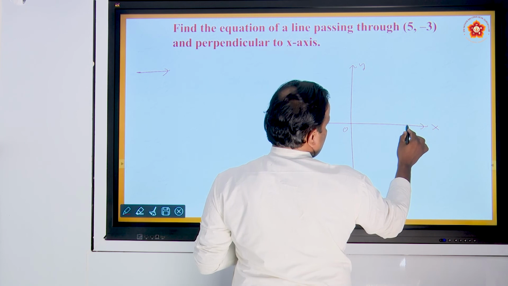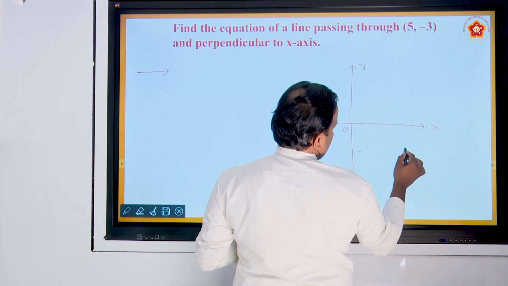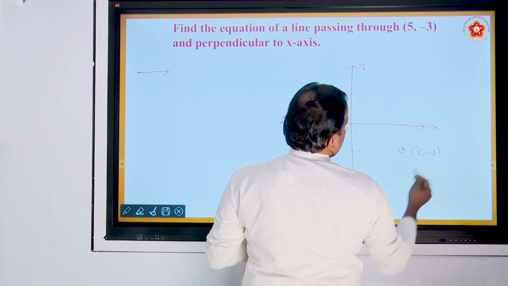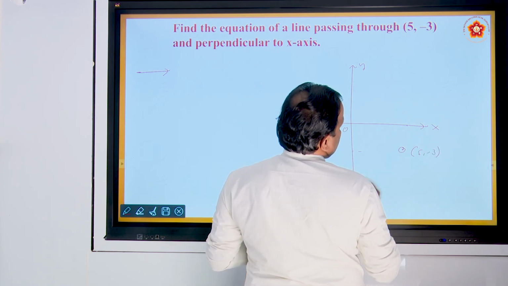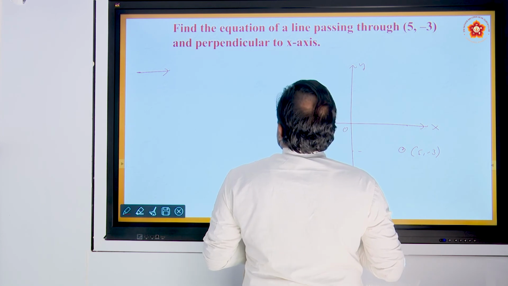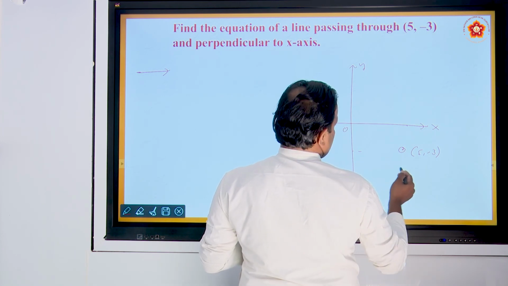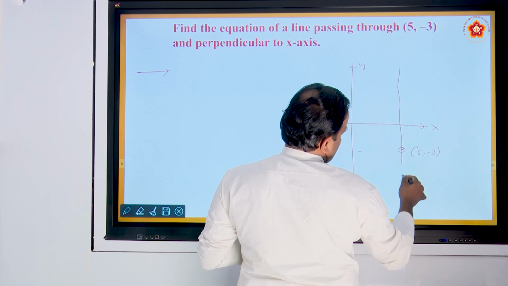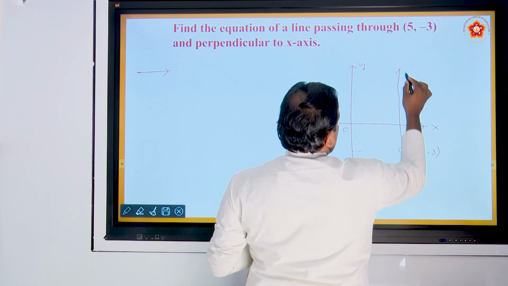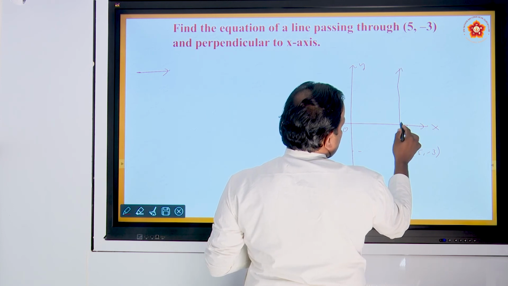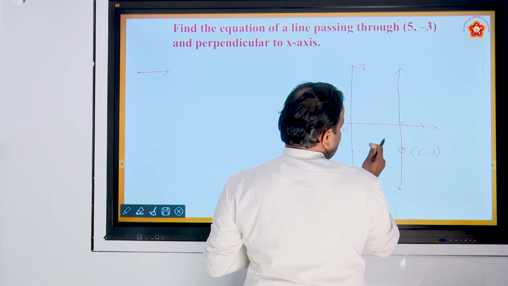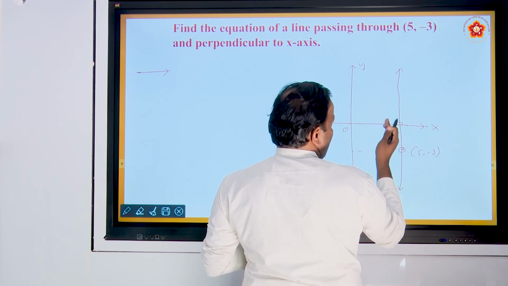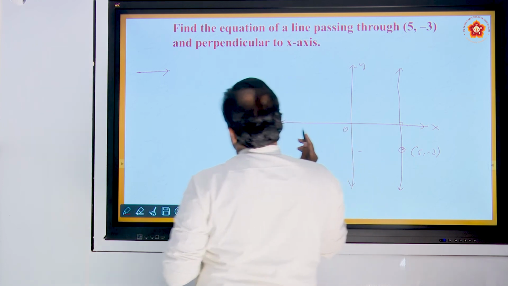Means here, take x as 5 here and y as 3 below, like here. 5 comma minus 3 is in the fourth quadrant, x is positive, y is negative. And the line is perpendicular to x-axis. We know any line perpendicular to x-axis is a vertical line, that line is parallel to the y-axis.